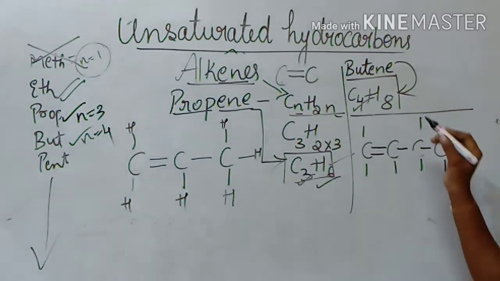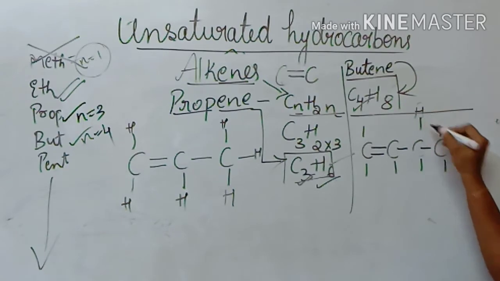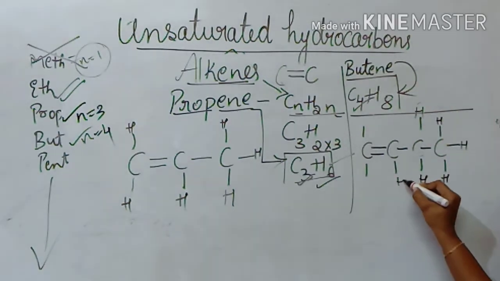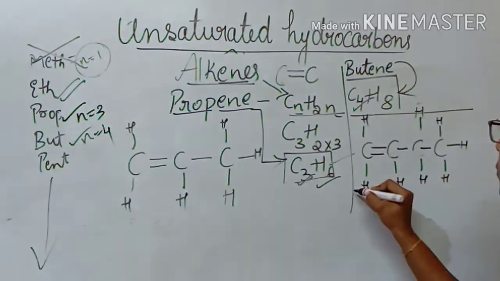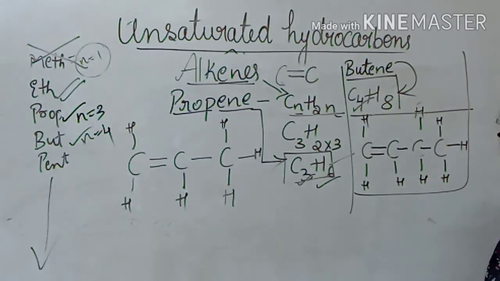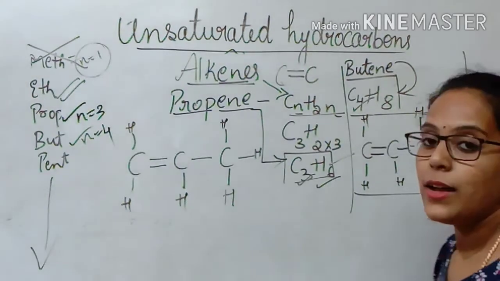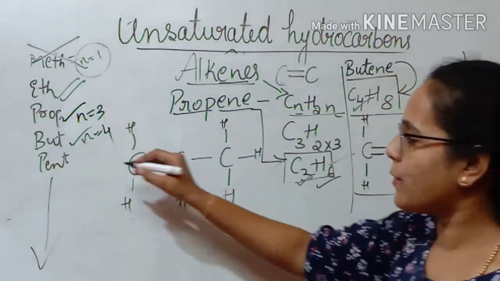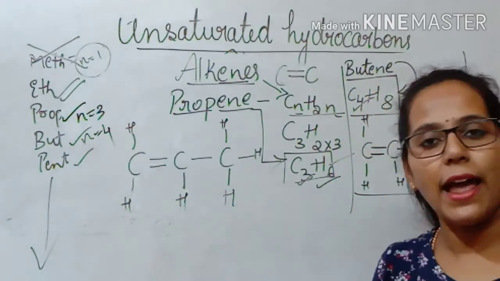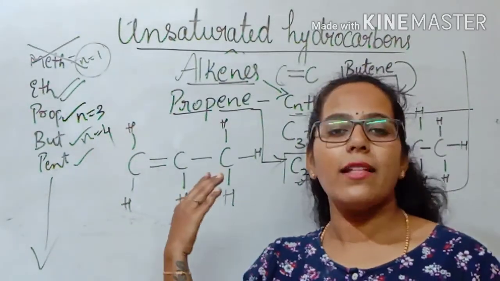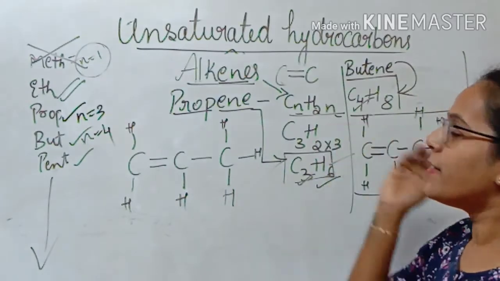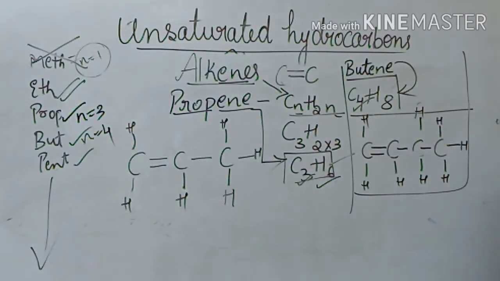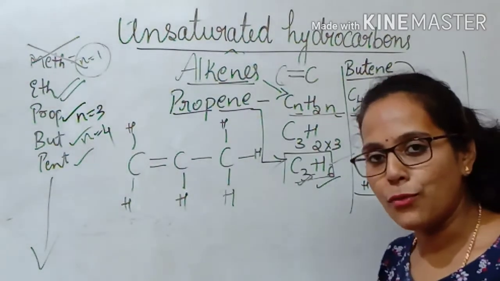It is correct. So how many hydrogens? It is 8. 1, 2, 3, 4, 5, 6, 7 and 8. So this is how we write the structural formula for butene. Similarly, you can also write the molecular formula as well as the structural formula for pentene, hexene, heptene, octene and so on. It is very easy. Just follow their general formula and write their molecular formula as well as the structural formula.